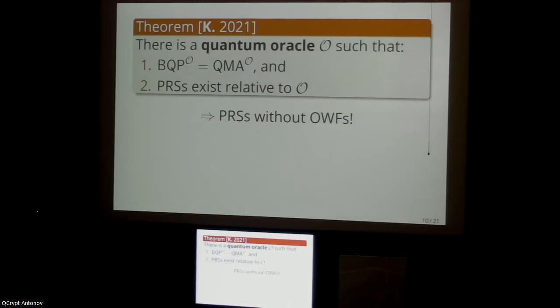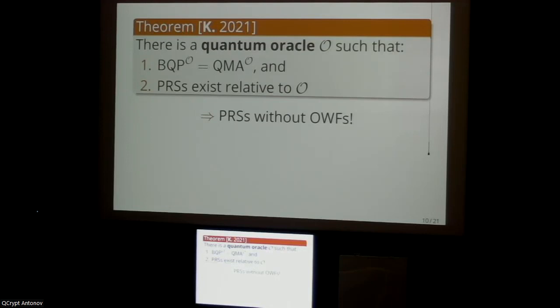And I should note that by contrast, the proofs that say P equals NP implies that one-way functions do not exist hold relative to every oracle, right? So those are what we call relativizing proof techniques. And so what this is saying is that there's no quantum relativizing proof technique that establishes that pseudo-random states imply one-way functions. Whereas conversely, we know that one-way functions do imply pseudo-random states. So in some sense, pseudo-random states are perhaps weaker than one-way functions.